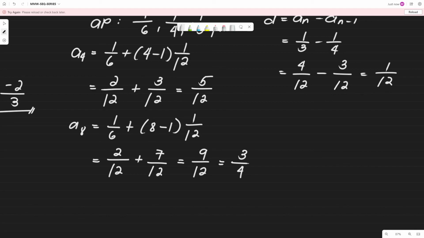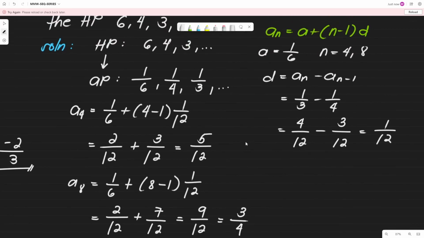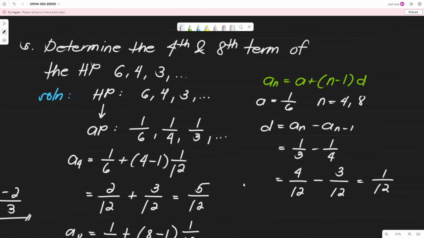Now, the question is this the final answer? Sige nga, let's go back to the question. Basahin ninyo. Okay, and what you think? No, is this are those our final answers? Definitely no. No, bakit? Kasi ang kinuha natin is the arithmetic progression pa lang, no? We need to convert it back into the terms of the harmonic progression, kasi harmonic progression yung hinahanap, no?